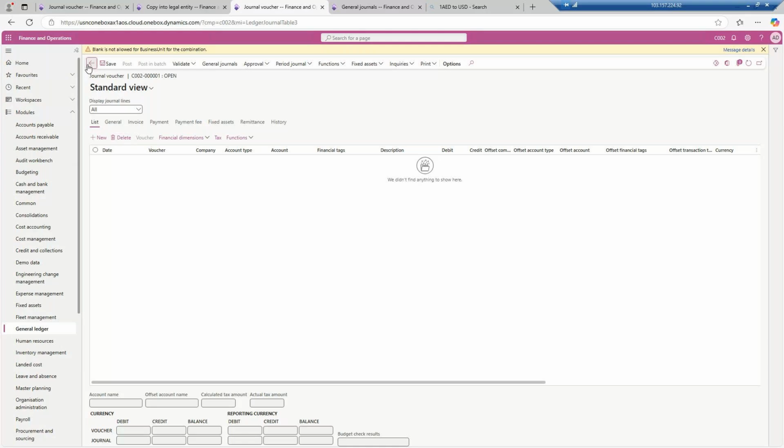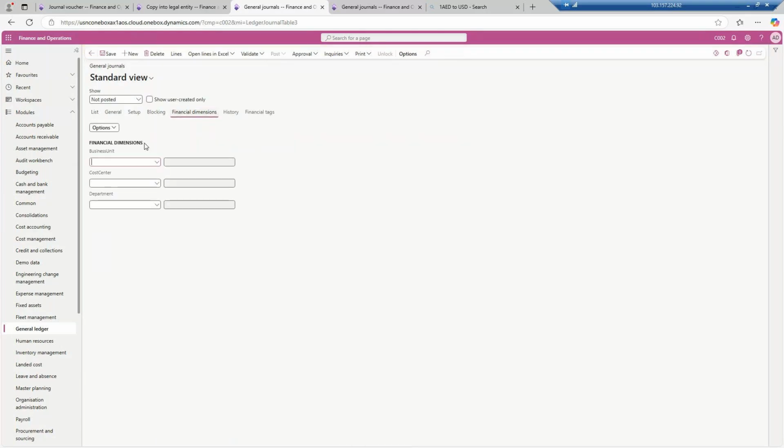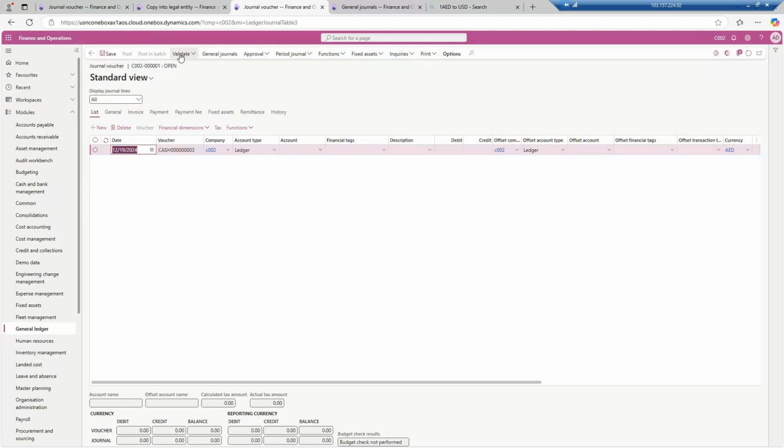Go back, go to the financial dimensions. Here you enter the financial dimensions, so that you will not get errors later. Let's say it is for management consulting. Cost center will be treated as service operations, and department will be handled by the finance department. Now go to the lines button. You select the equity account.